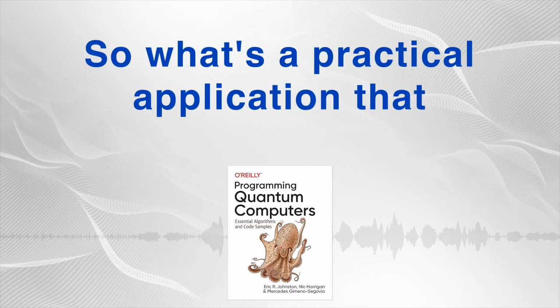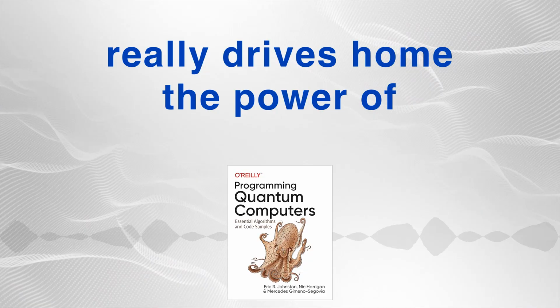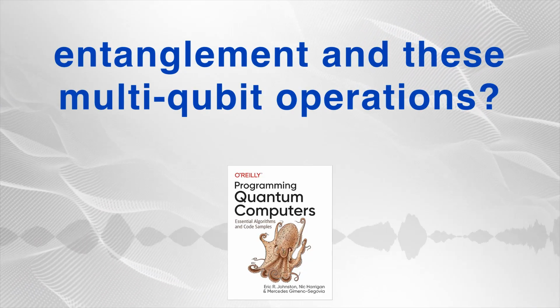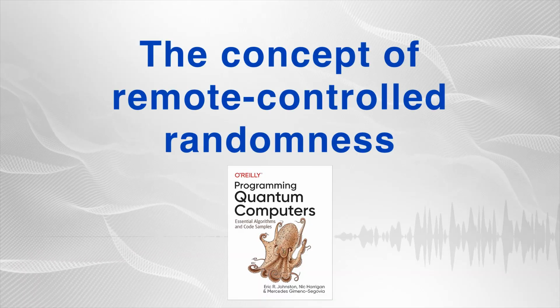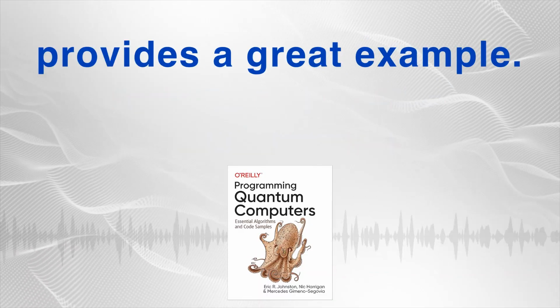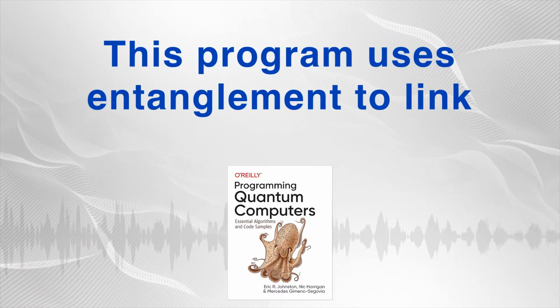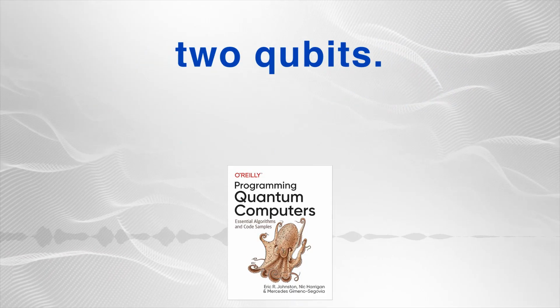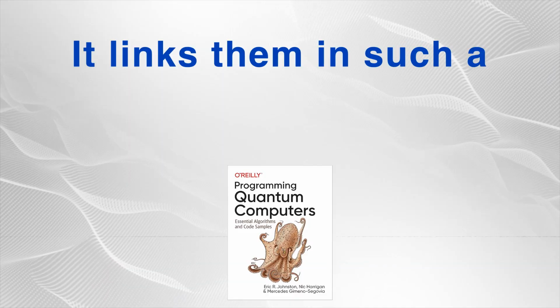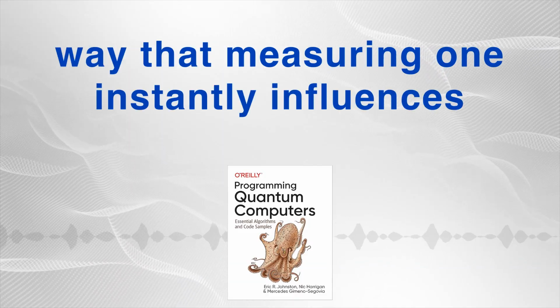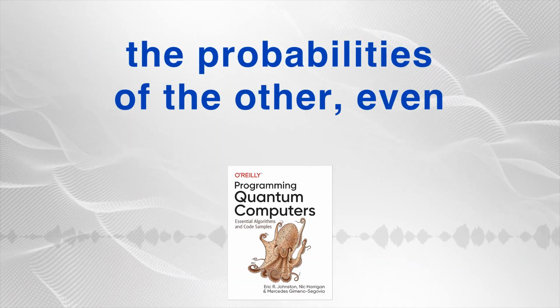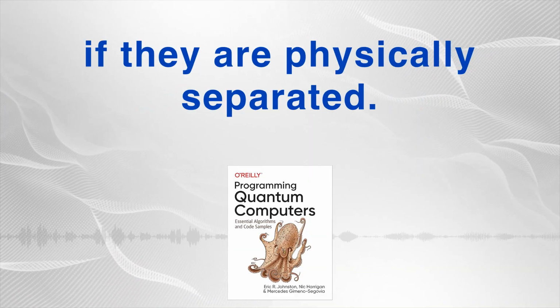So what's a practical application that really drives home the power of entanglement and these multi-qubit operations? The concept of remote-controlled randomness provides a great example. This program uses entanglement to link 2 qubits. How does that work? It links them in such a way that measuring one instantly influences the probabilities of the other, even if they are physically separated.